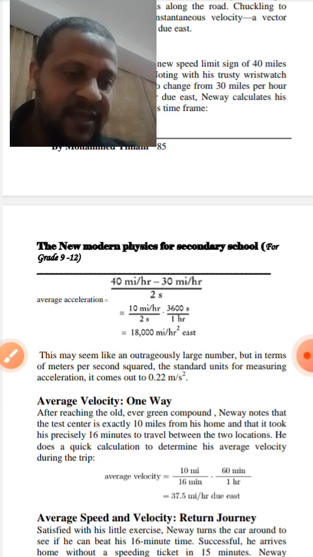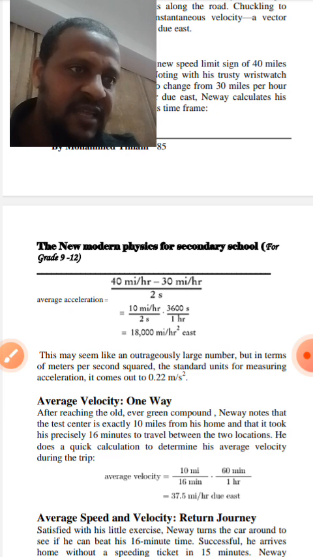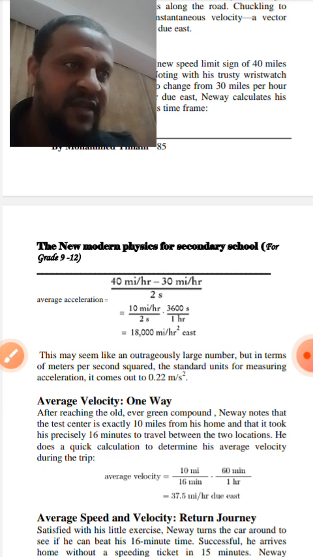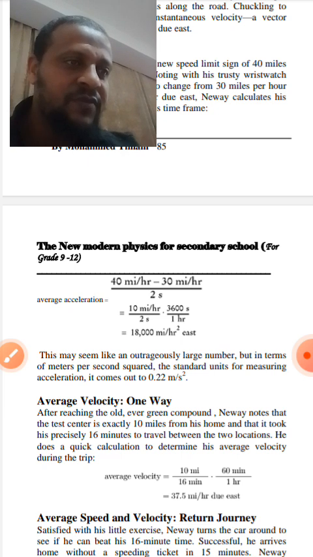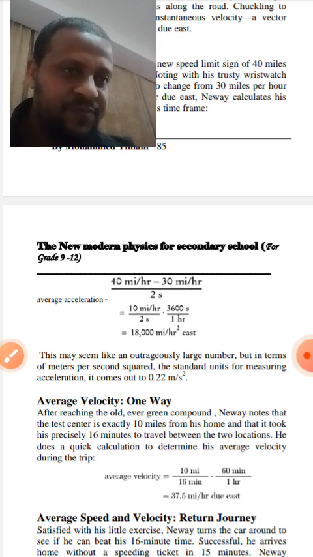This might seem like an outrageously large number, but in terms of meters per second squared, the standard unit for measuring acceleration, it comes out to 0.22 meters per second squared. When we change it, you can convert using the above unit concepts, okay?